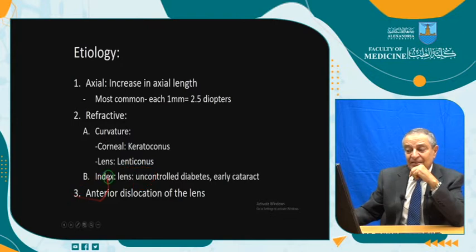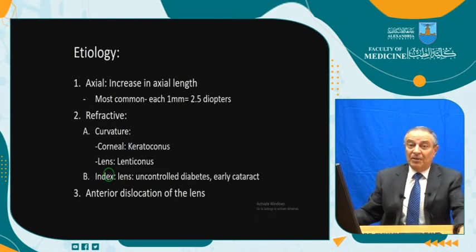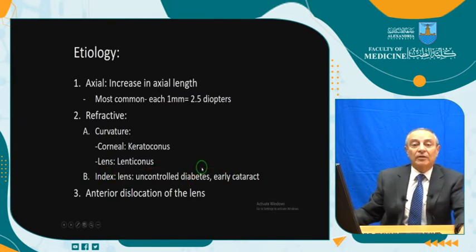Refractive index of the cornea, it doesn't change. No disease is changing the refractive index of the cornea, but the lens, yes. Uncontrolled diabetes and early cataract are changing the refraction of the lens. This is important clinically, because if you see an adult with a recent onset of myopia after 20 years of